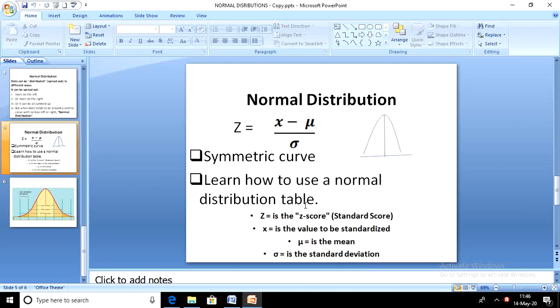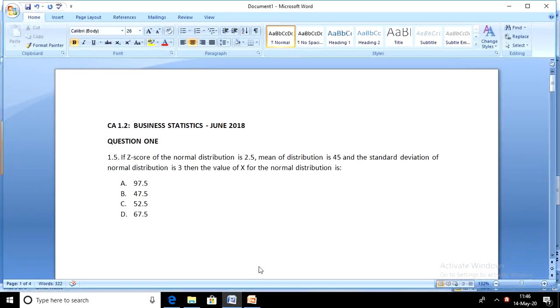So, having said that, we are ready to start. The formula for calculating the standard scores, z-score, is x minus mean over the standard deviation. So let's look at some exam type questions and see if we can practice how to calculate or answer normal distribution probability questions. So to our question page,